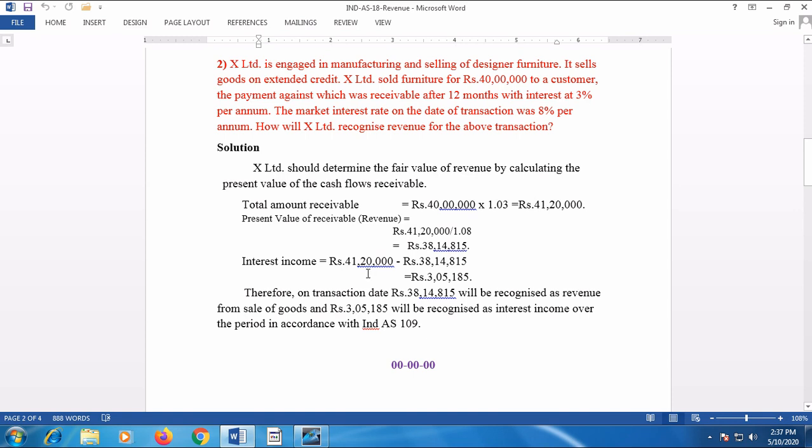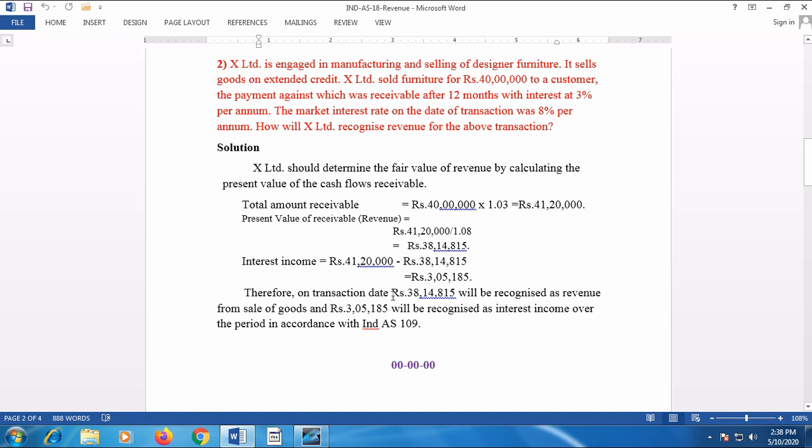Now, the company receives 41 lakh 20,000, but its present value is 38 lakh 14,815. So there is an interest element in this 41 lakh 20,000. The interest element is 41 lakh 20,000 minus the present value, 38 lakh 14,815. So the difference may be treated as interest.